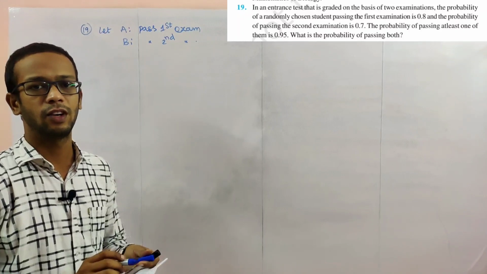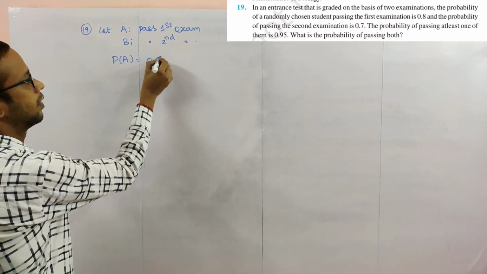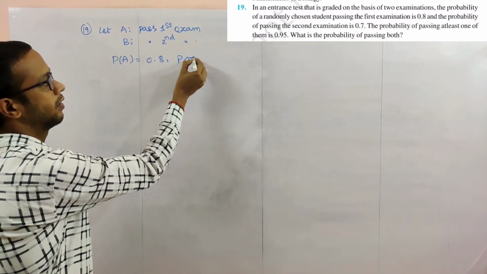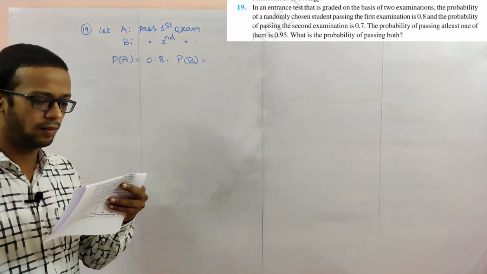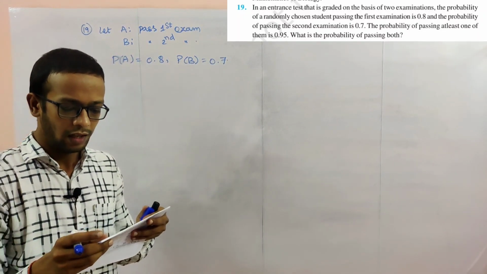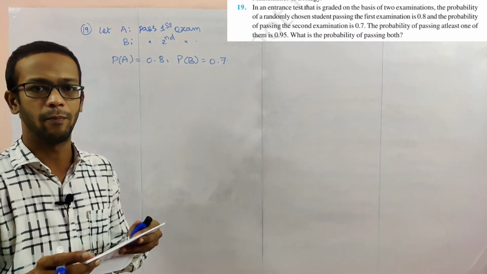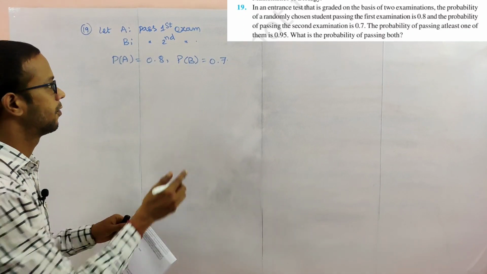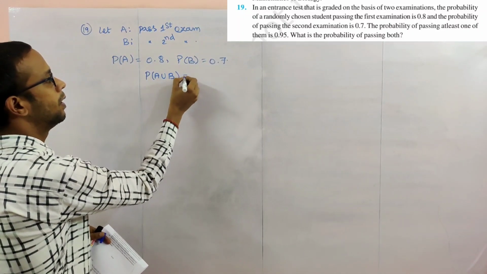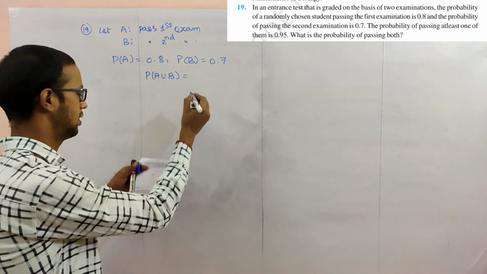So based upon this, probability of passing the first exam is 0.8 given. Next, probability of passing the second exam is 0.7. The probability of passing at least one of them, either A or B. At least means union. Either A or B is how much, given?